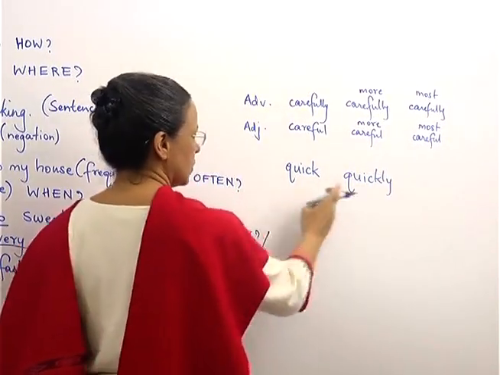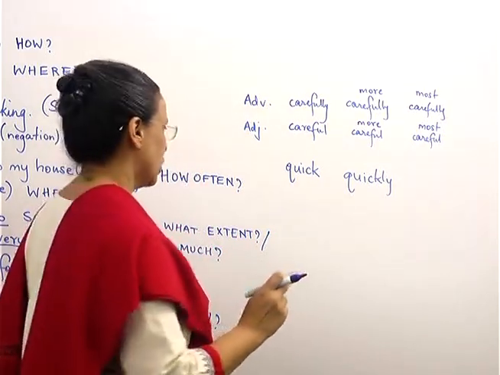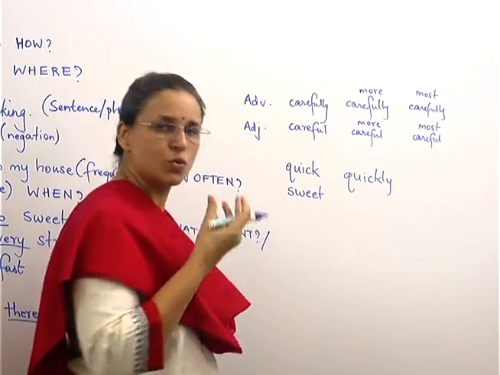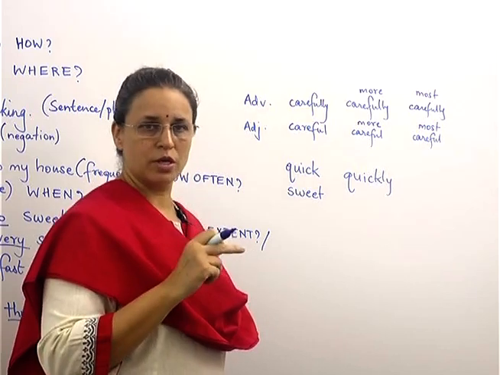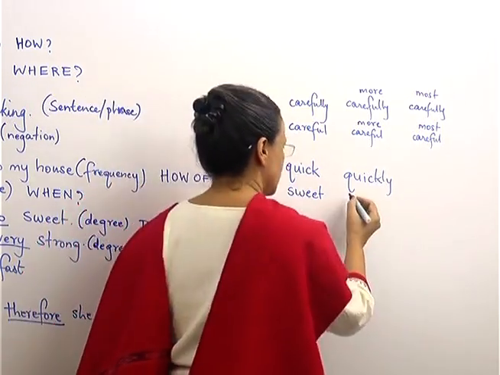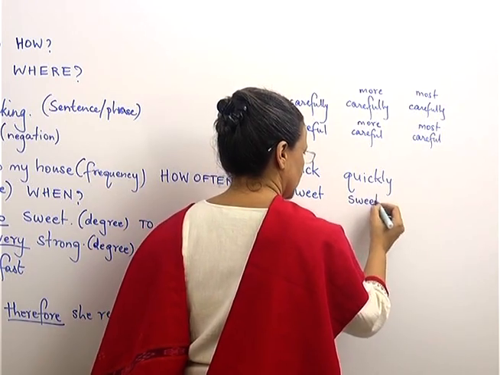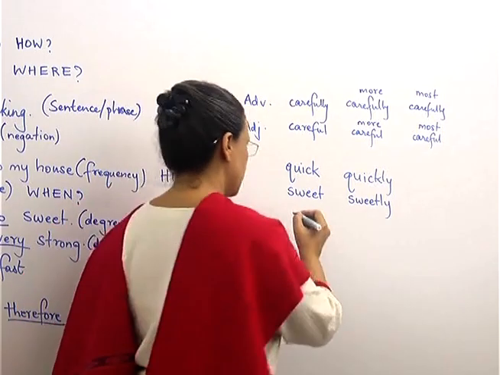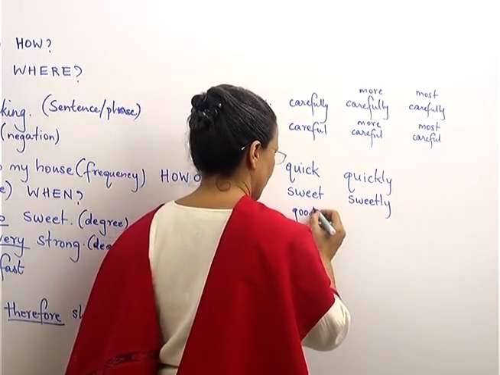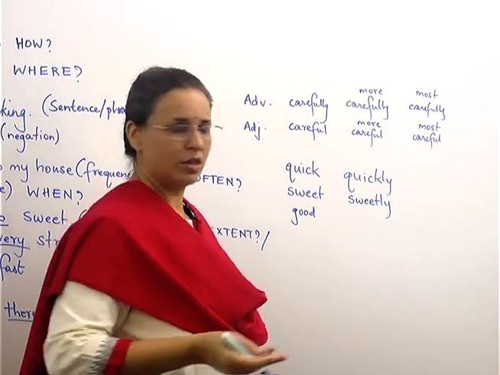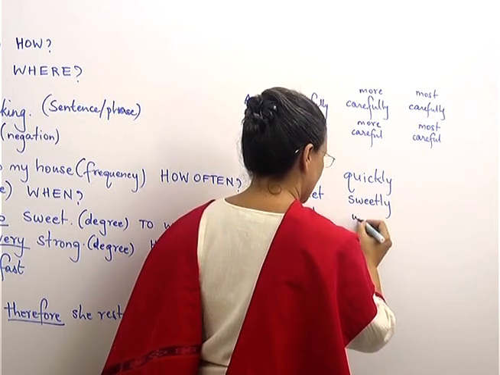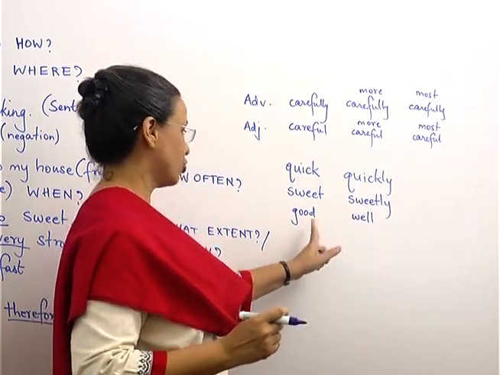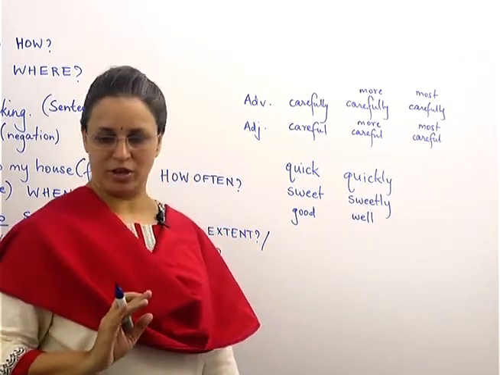So this is an adjective, this is an adverb, correct? Or suppose I say sweet. She has a very sweet voice. Then it is telling about her voice. But how does she sing? She sings sweetly. But be careful, some of them don't take ly. For example, if I write good, it will not become goodly. There is no word goodly, correct? So it will become well. She has a good voice, she sings well. Be very careful over here. Don't put ly everywhere.